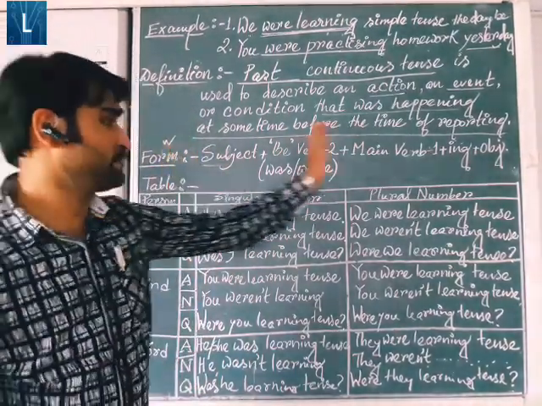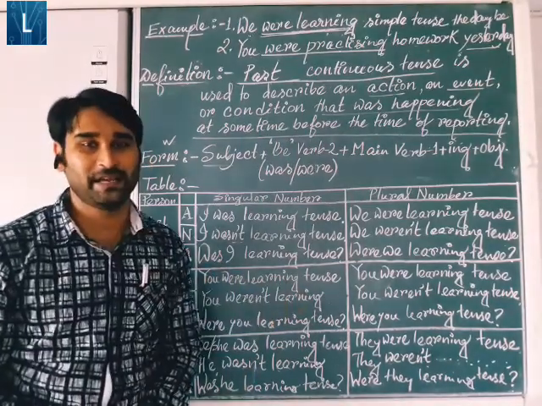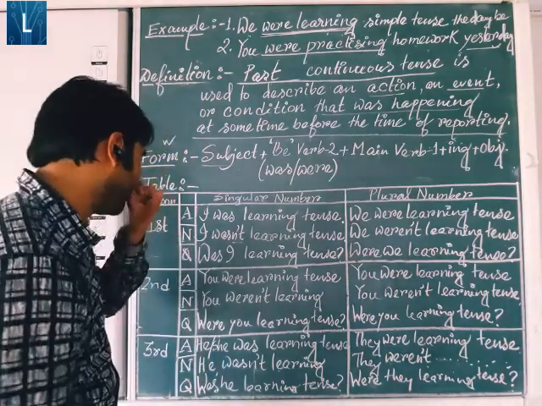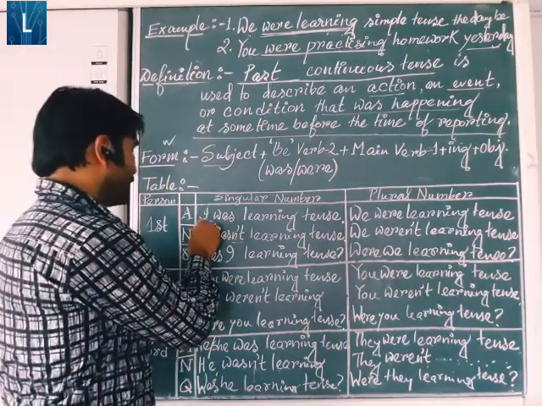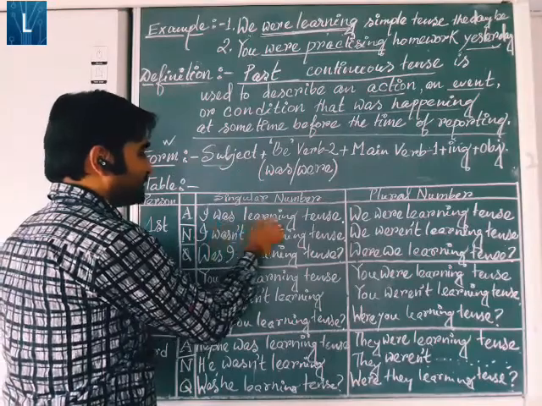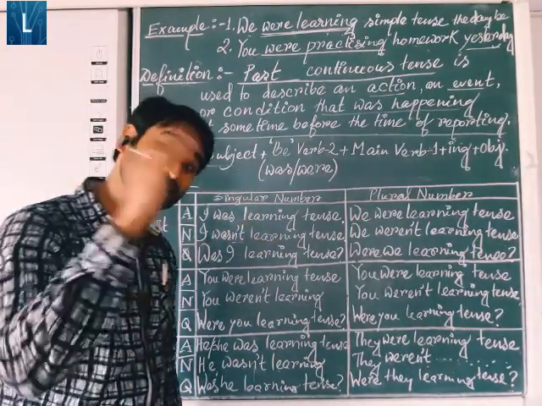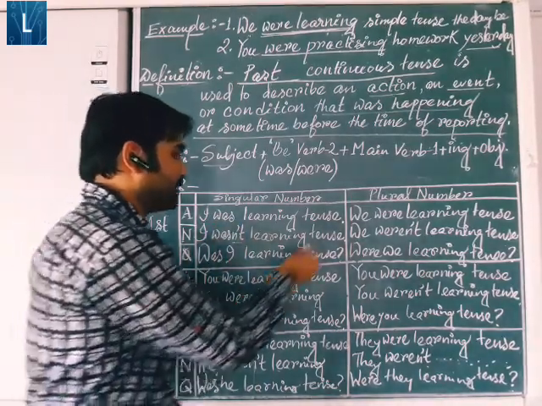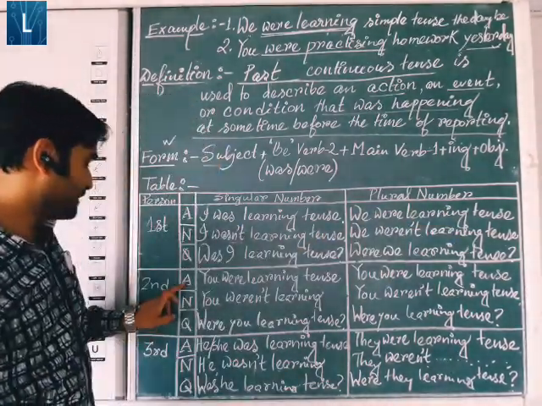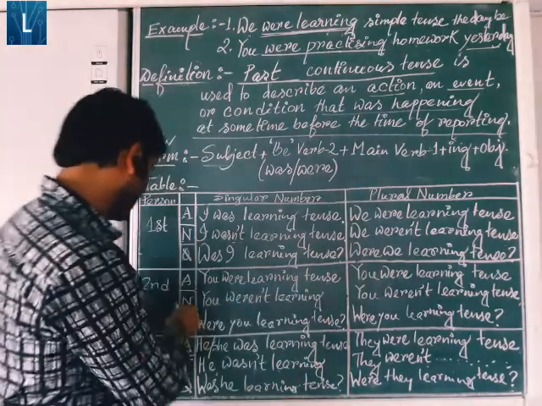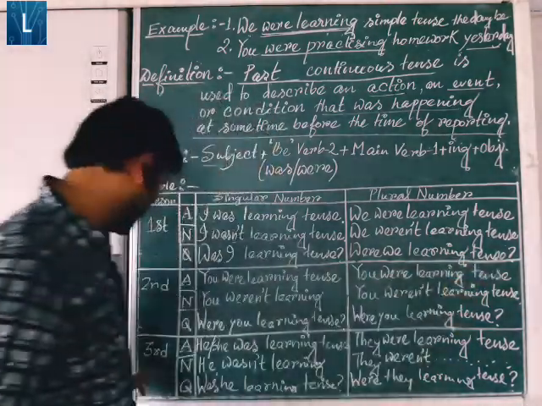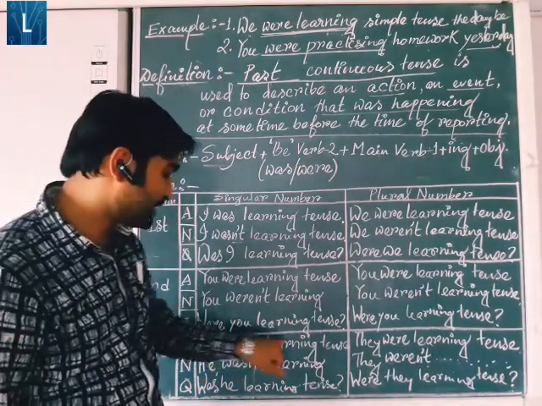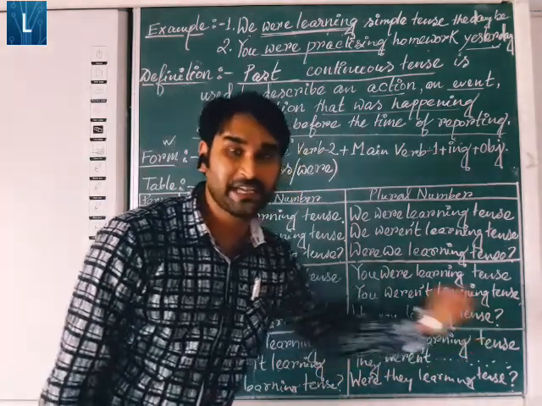Now if you put the same form in a table, then as you know, because we have done a lot of tables in your last classes, so let's go for that. So here I have taken the first example. I was learning tense. Here I is followed by was. After I, was will come. Then we were learning tense. Then assertive sentence, you were learning tense. Now third person singular number, he, she or any other name. Then he or she was learning tense and they were learning tense.